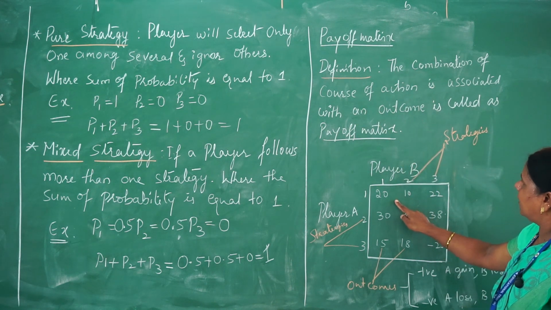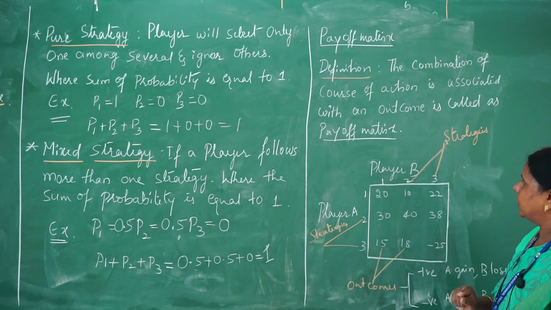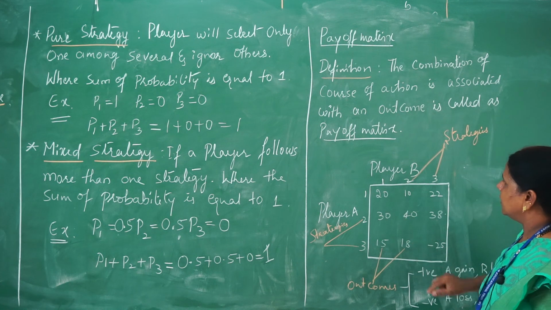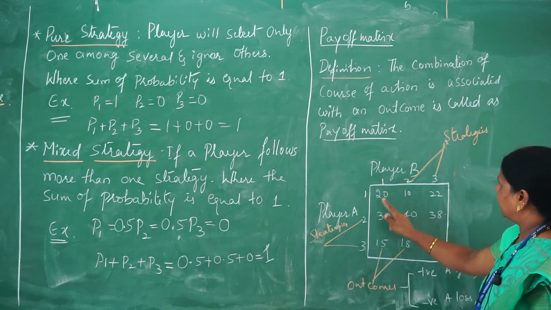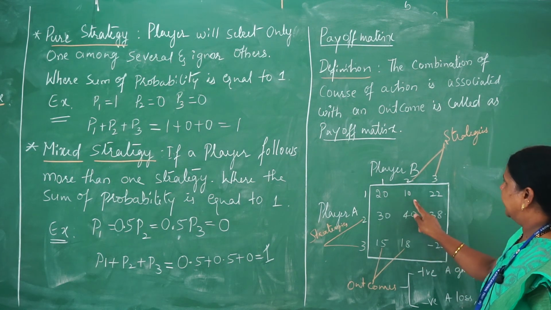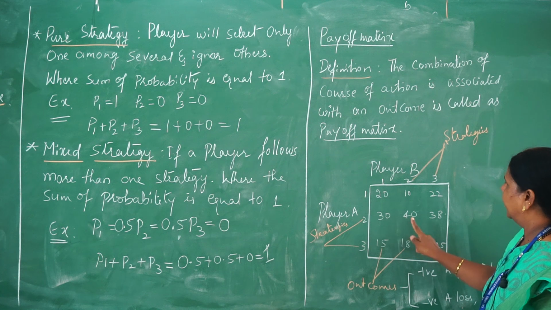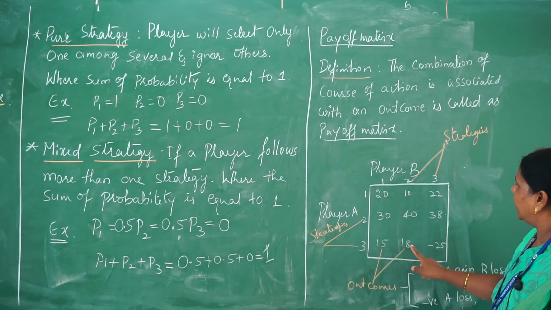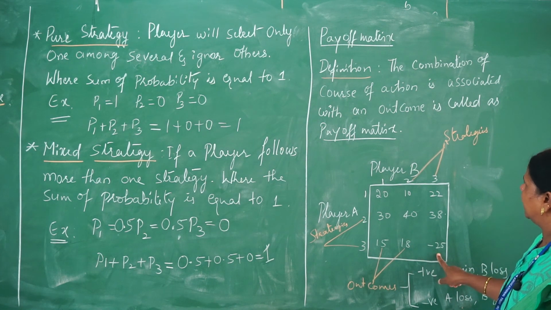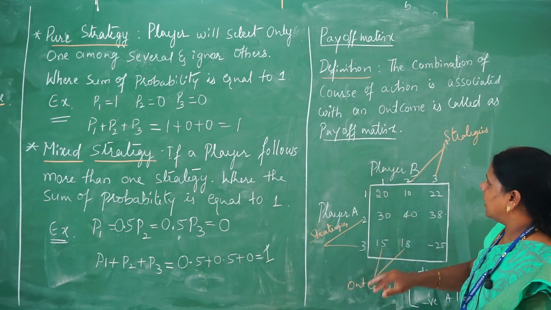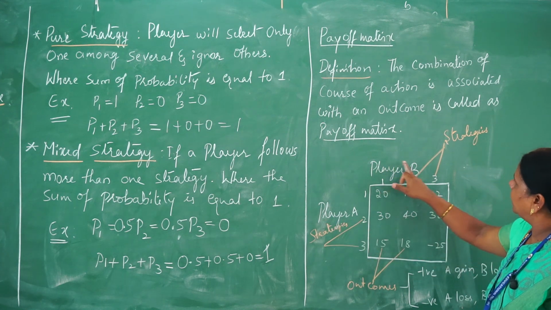Here is one example. This is a matrix of order 3 cross 3. The matrix entries are 20, 10, 22, 30, 40, 38, 15, 18 and minus 25. And here two players are identified, player A and player B.